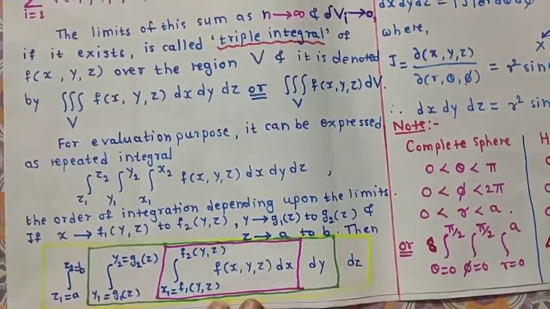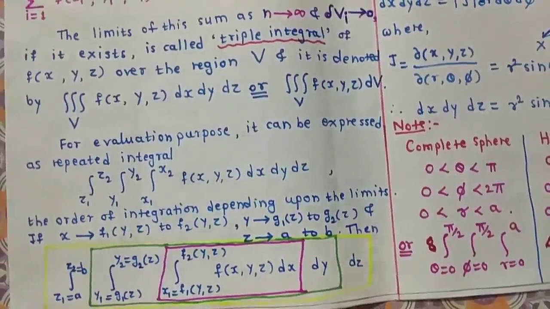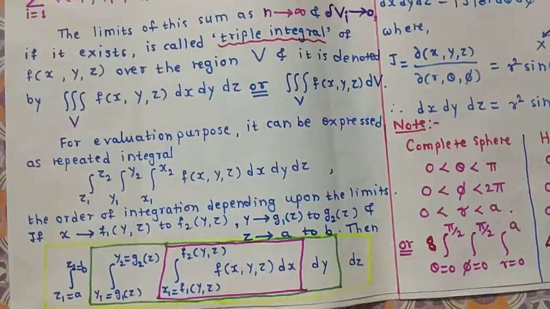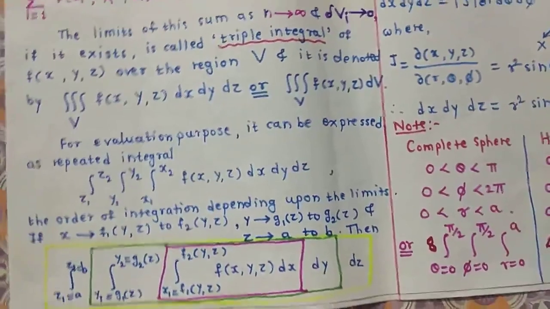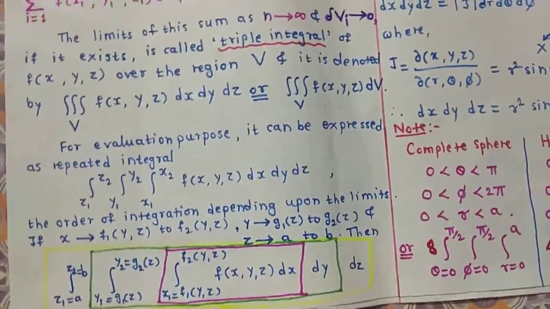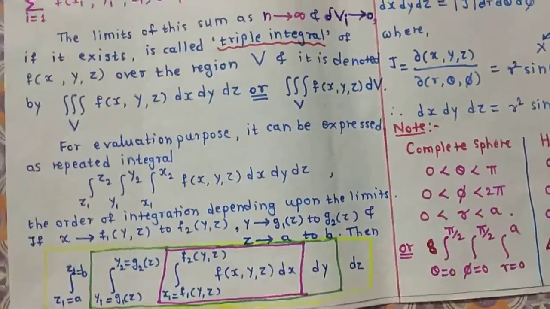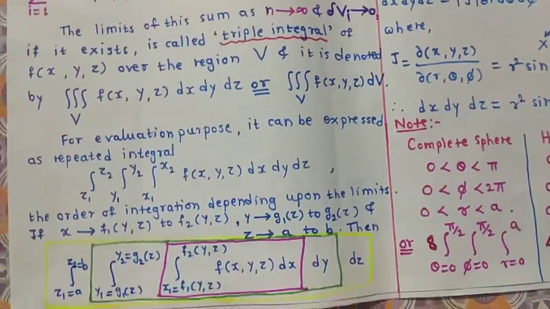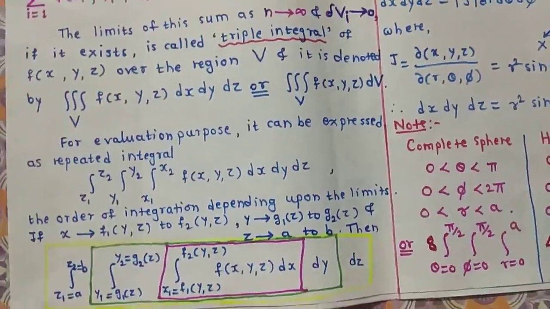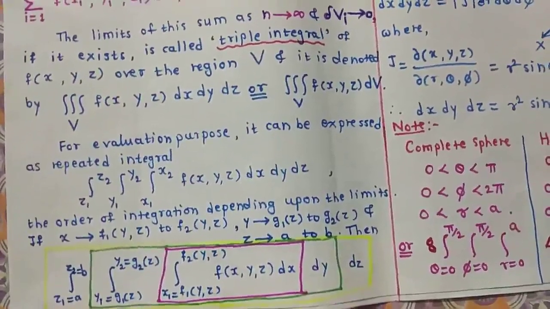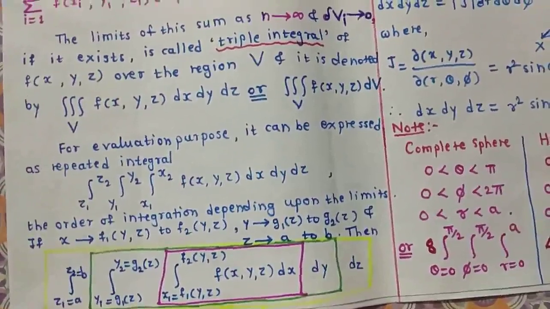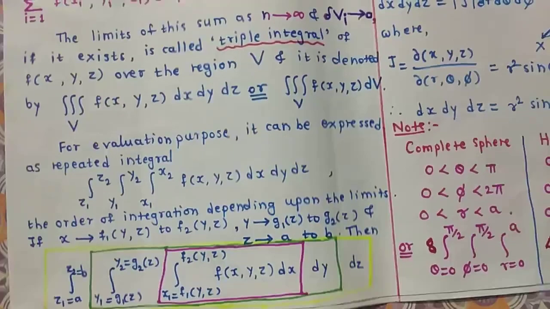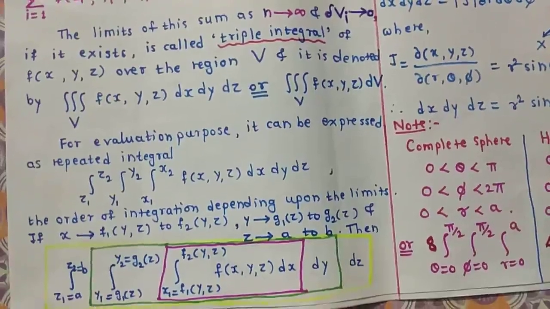The integration involving only constant limits is the outermost integration. Concentrate on these two things. We always take constant limits outside, and we always take the limit involving two variables as the innermost limit. The remaining third one is nothing but the middle integration.